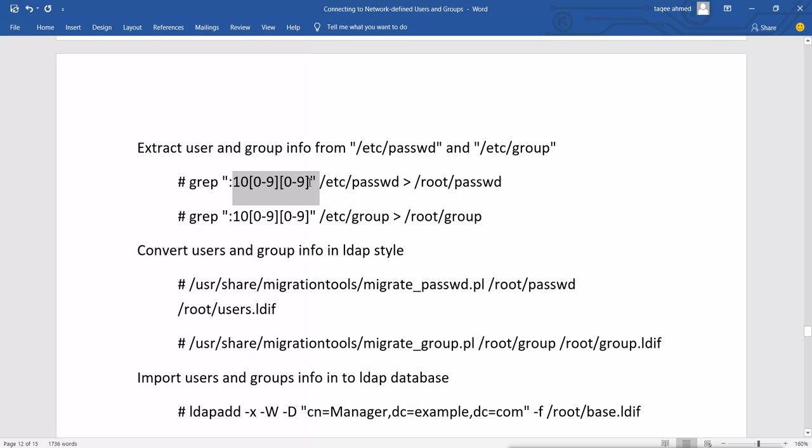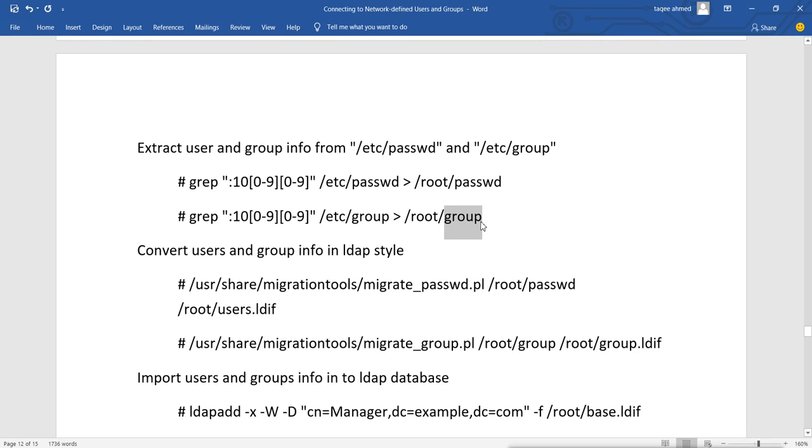It will grab these lines from this file and redirect them into this new file, which will have the information about our normal users. I am doing the same with the group file also. It will grab the GIDs from 1000 to 1099 and store the information into this file.